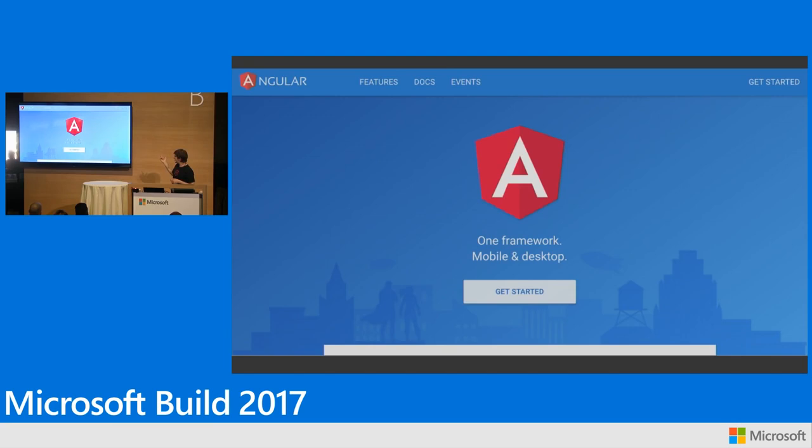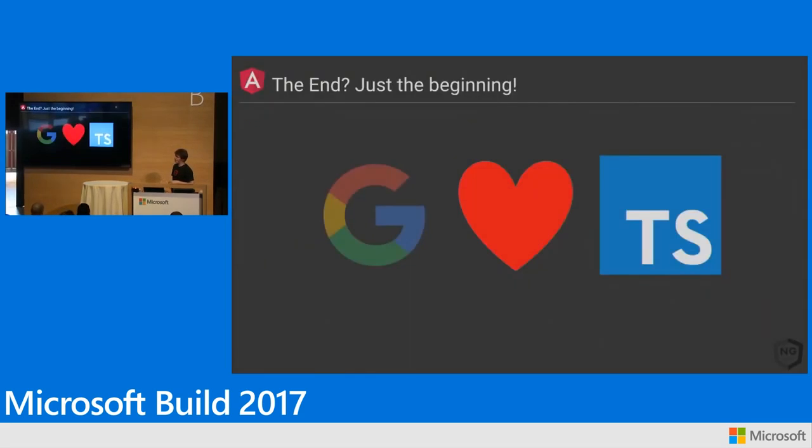So this is the Angular website. This is angular.io. We're just about to relaunch this. It's got a whole new set of documentation. Definitely looking for feedback on this. Lots of docs on here. Bazel will be discussed on here. All the TypeScript stuff we've talked about will be discussed in here.